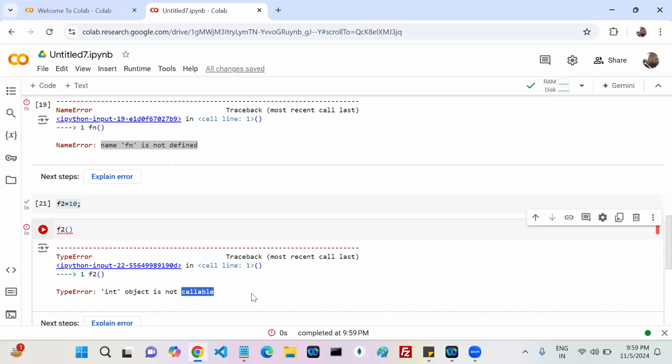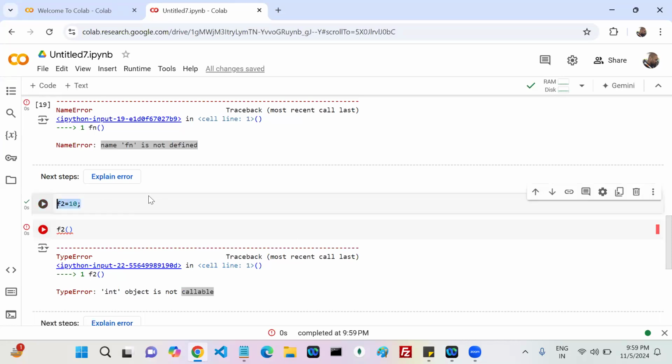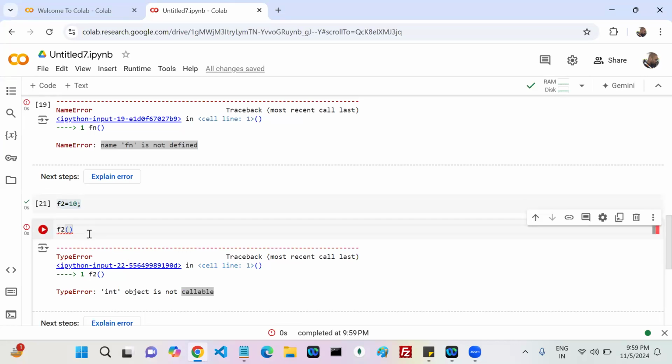You are calling F2, so F2 should be a function. But here F2 is a number, an integer. That's the reason. What is the error message you can get? Integer object is not callable. Agreed, everyone?